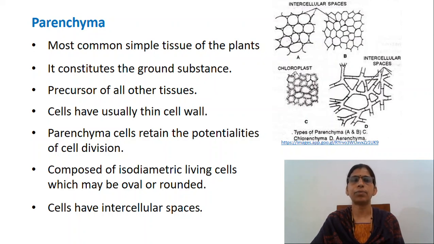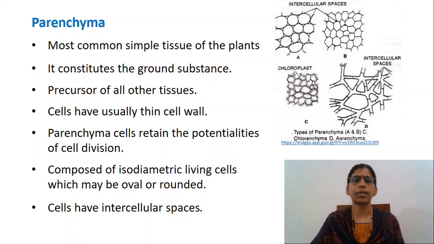Parenchyma cells have usually thin cell wall made of cellulose. In storage region, the walls of the cells may be considerably thick due to the deposition of hemicellulose. Often thick and lignified walls are present in the parenchyma cells of xylem, particularly the secondary xylem. Parenchyma is the seat of many functions like photosynthesis, storage of food matters, secretion and excretion.